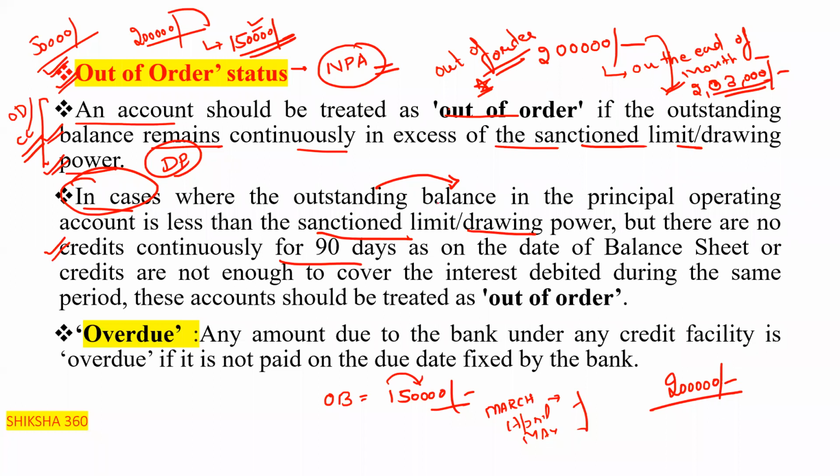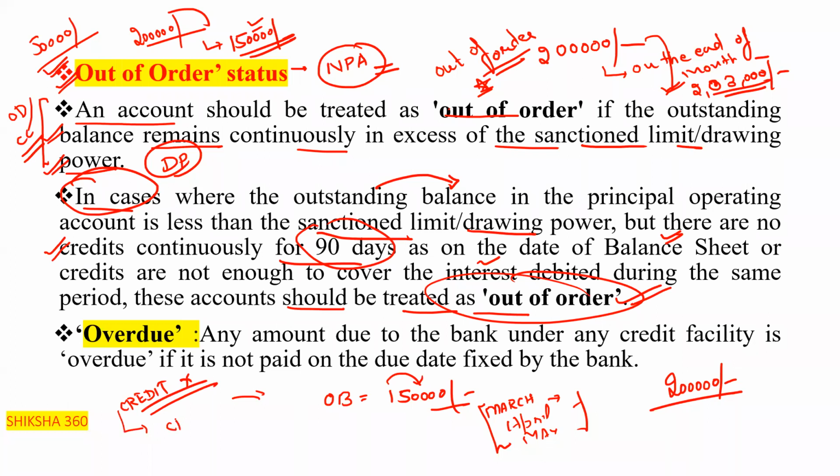Further, if there are no credits continuously for 90 days as on the date of the balance sheet, or credits are not enough to cover the interest debited during the same period, these accounts should be treated as out of order, clear? Either there is not any credit entry, that is the first one, or second, there is a credit entry in that,